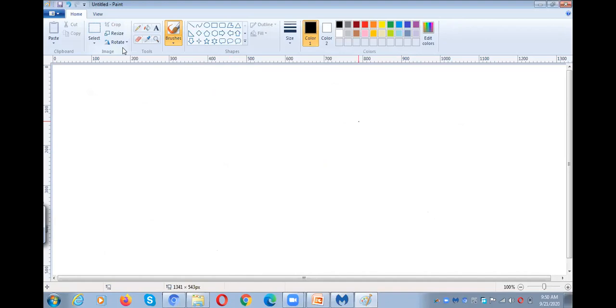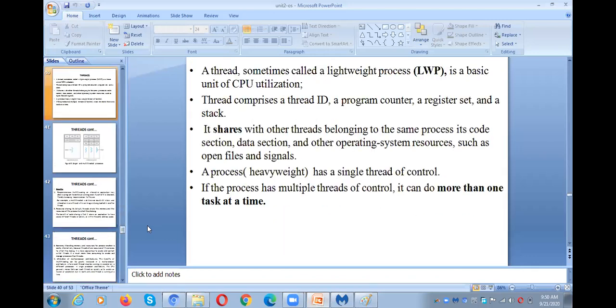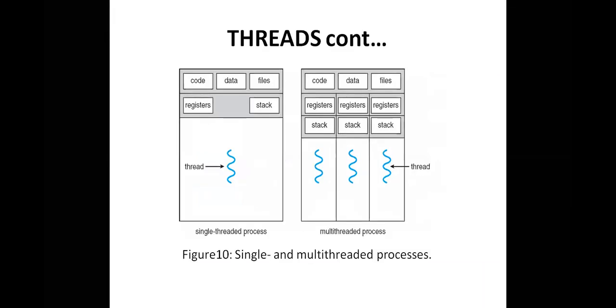Before going to type here, let me show the thread diagram first. Observe this diagram. Those blue lines are called threads. First of all, what is a thread? A thread is a unit of a process. For example, there is a process called banking.